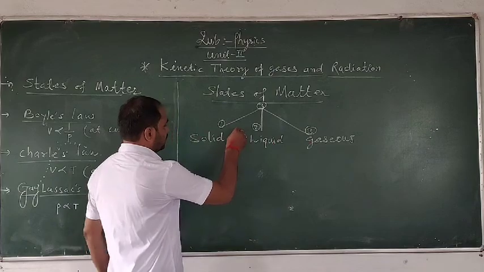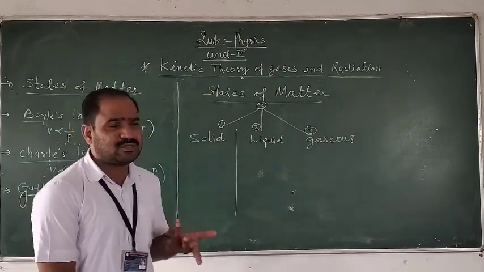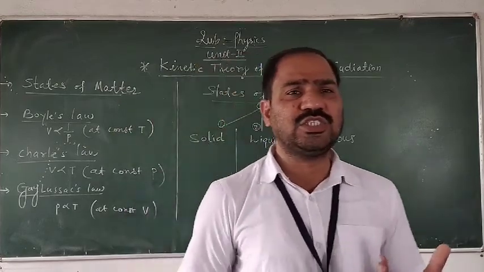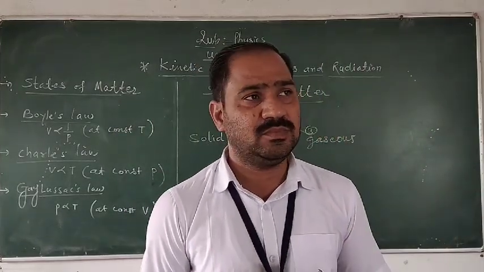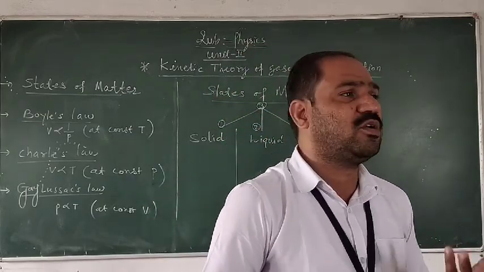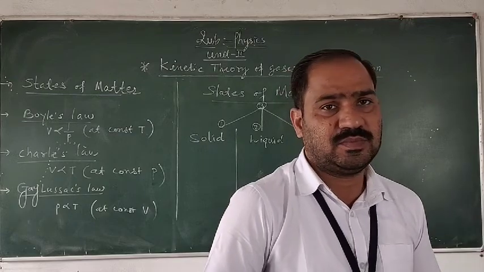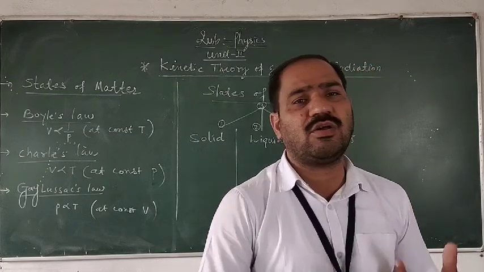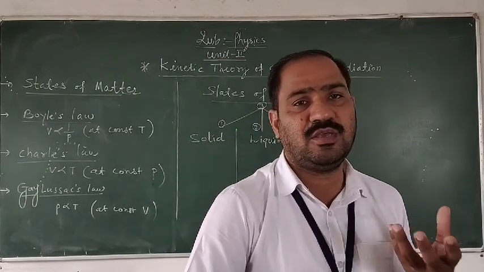Here is the first state, the solid state. Why is it solid? Every matter consists of a number of the smallest particles. The smallest unit of matter is called the atom, which was proposed by Dalton's theory. Every substance is made up of atoms, the smallest units of matter.